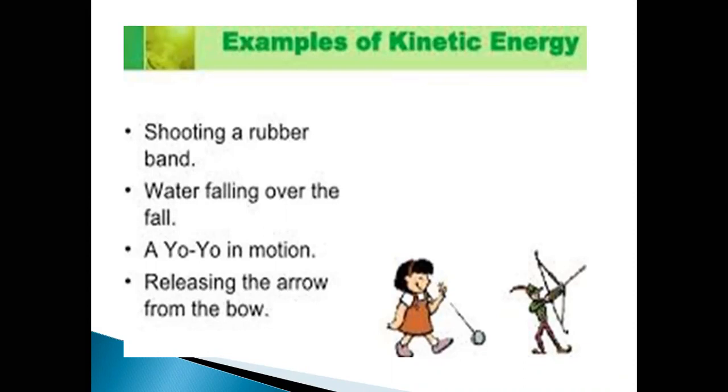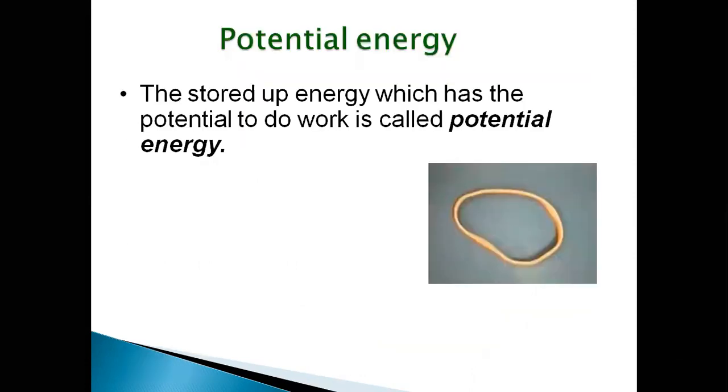Third one, a yo-yo in motion. You might have played yo-yo. When the yo-yo is in motion, it possesses kinetic energy. Fourth example is releasing the arrow from the bow. When you release an arrow from the bow, the arrow will come into motion. So at that time, in motion, it possesses kinetic energy.